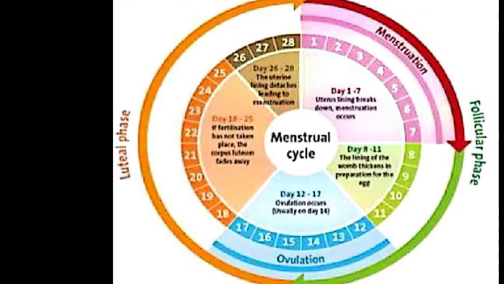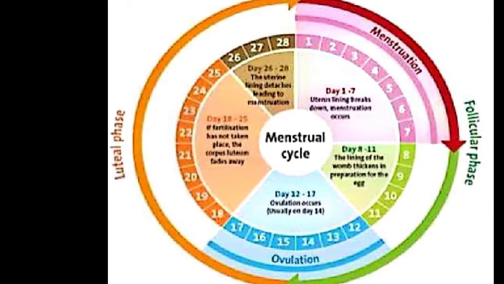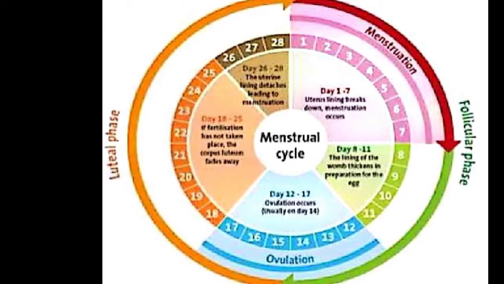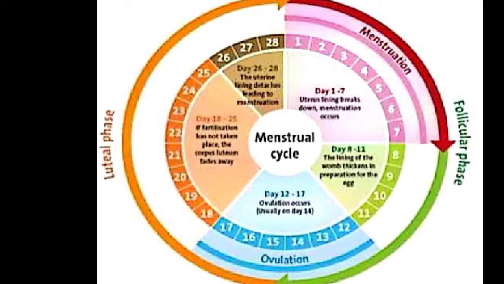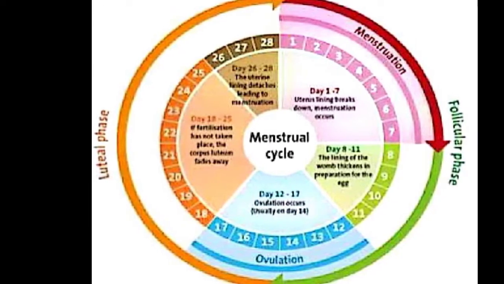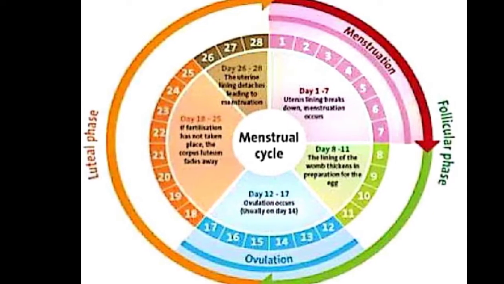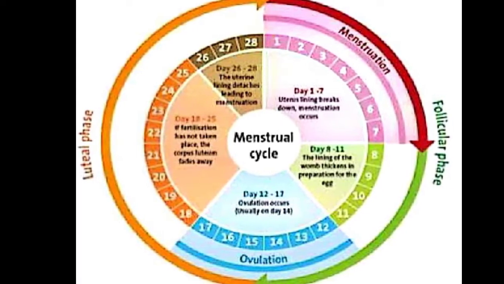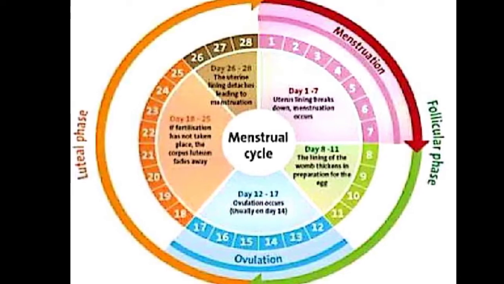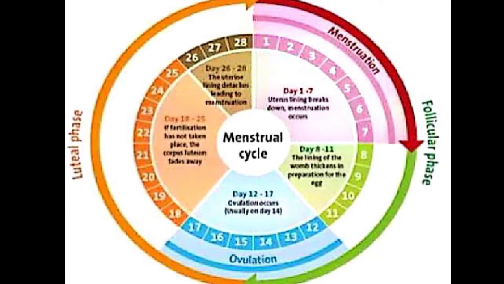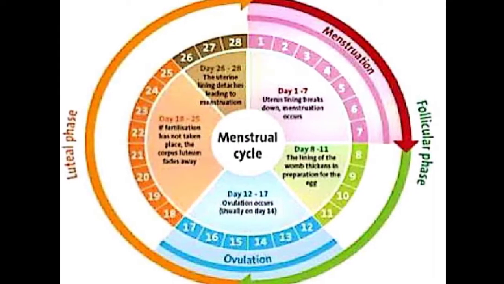Here we can also see in the picture the menstruation phase will last for 1 to 7 days. Here the uterine lining breaks down and the menstruation occurs. Follicular phase or the proliferative phase is when the follicle is formed and released from the ovary, and on the other hand, uterus will prepare its lining.